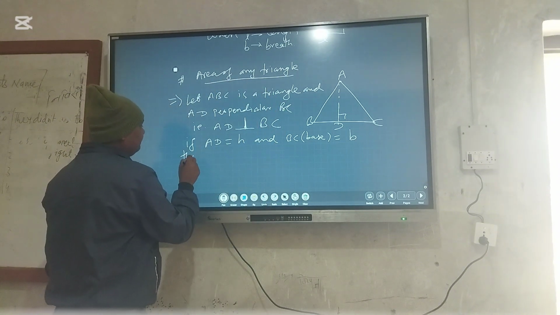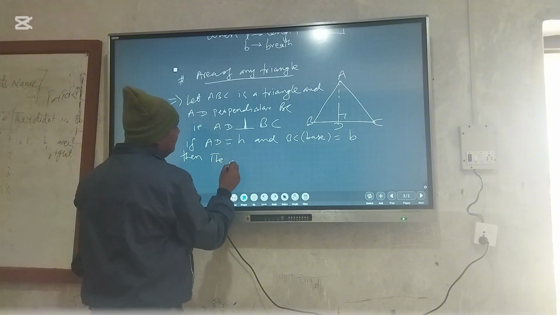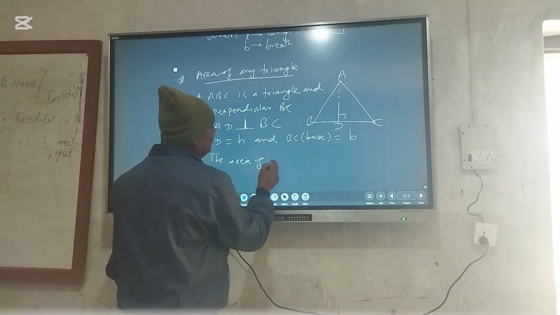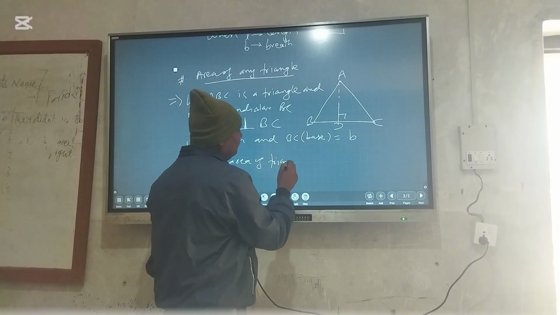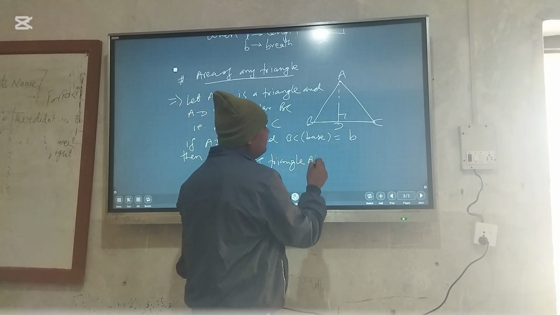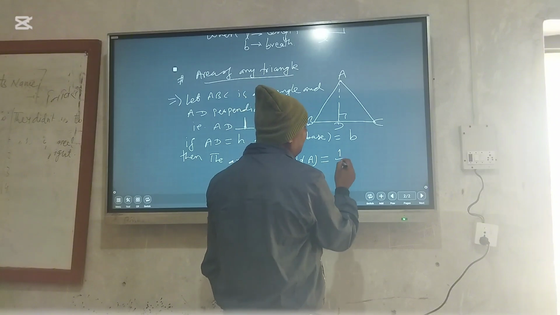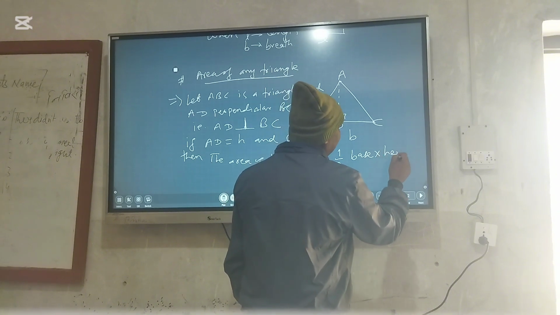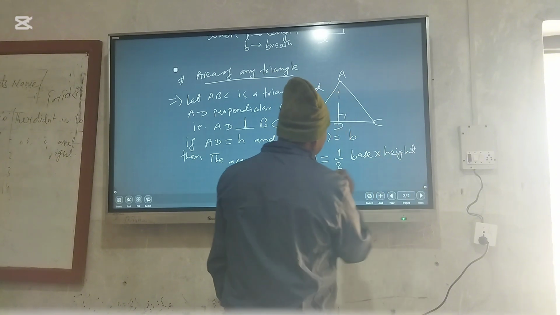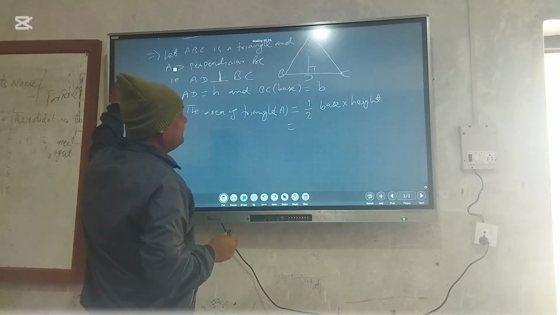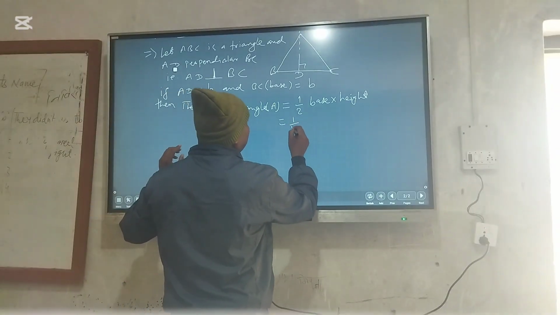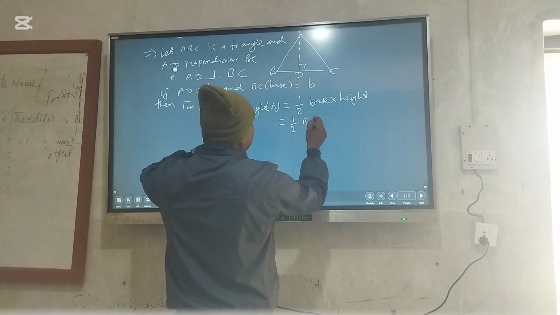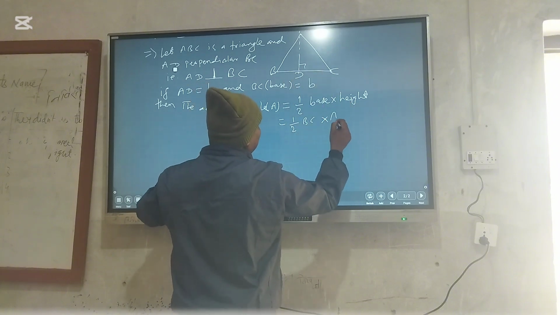then the area of the triangle A is equal to how much? We have to calculate 1 by 2 base multiplied by height. Base means BC and height means AD.